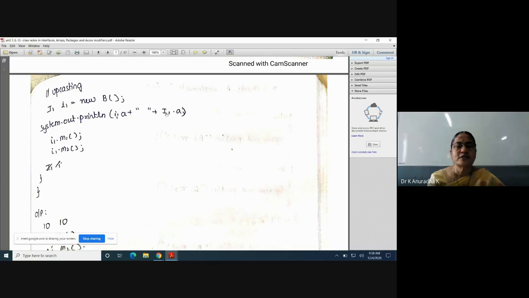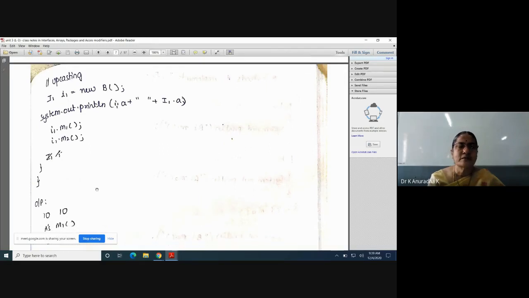For static variables, we can access them outside that interface using an object, a reference variable, or the interface name also. So I1.a, and inside the interface I have two methods, that is M1 and M2. Using this reference variable I1, I am accessing the members of the interface, that is a, M1 and M2. That's it. So this is nothing but upcasting.